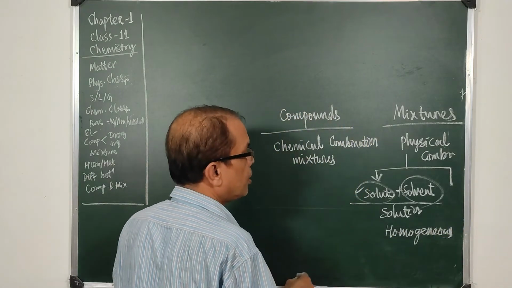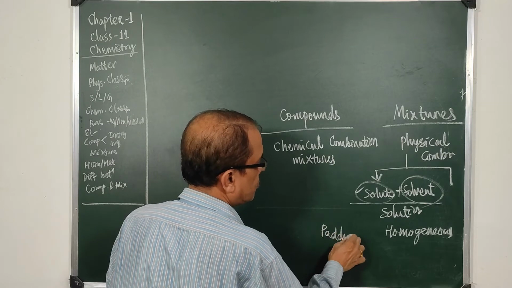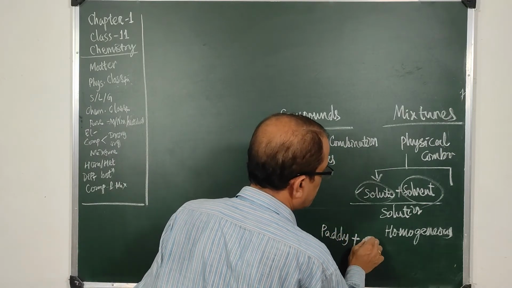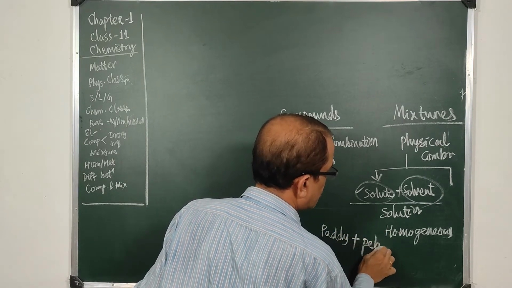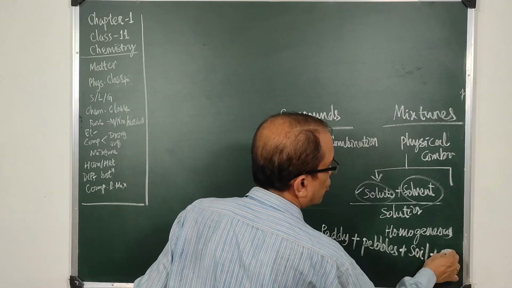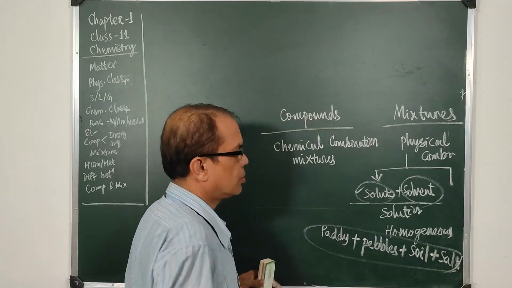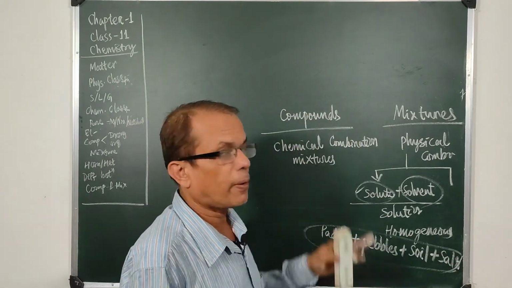But if there are 3 to 4 things, suppose there is paddy plus some pebbles, some stones, plus soil, plus salt. If I just add these things together, will they make a compound?